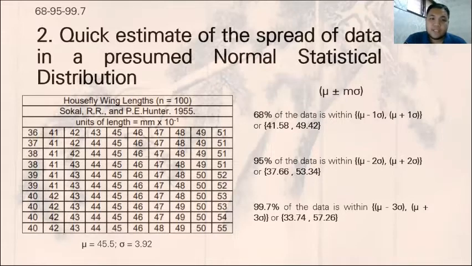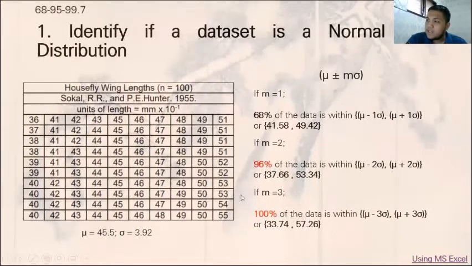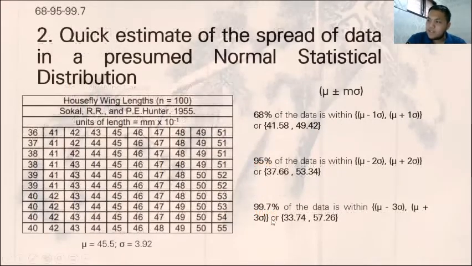We already used the 68, 95, and 99.7 and get the lower and upper limit, which is almost the same with the previous slide. Let me show the previous slide. See, this is the actual, while this is the estimate.